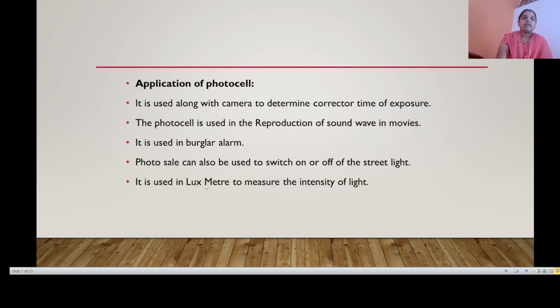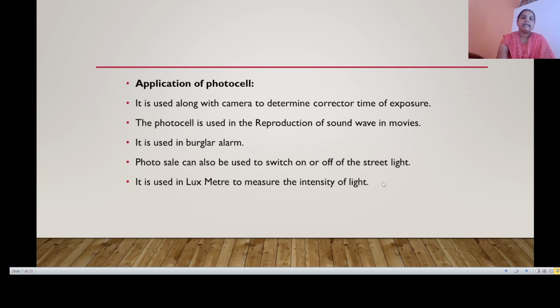Applications of the photocell. It is used along with a camera to determine the correct time of exposure. The photocell is used in the reproduction of sound waves in movies. It is used in burglar alarms. A photocell can also be used to switch street lights on or off.